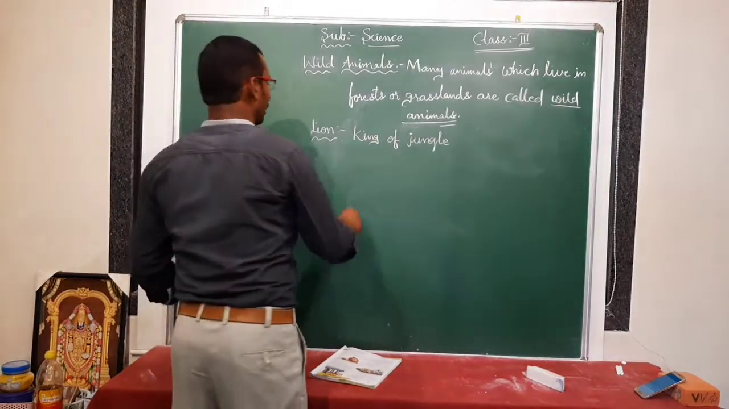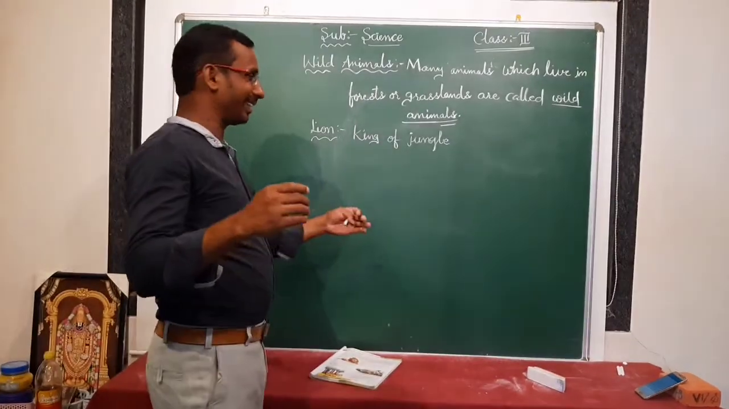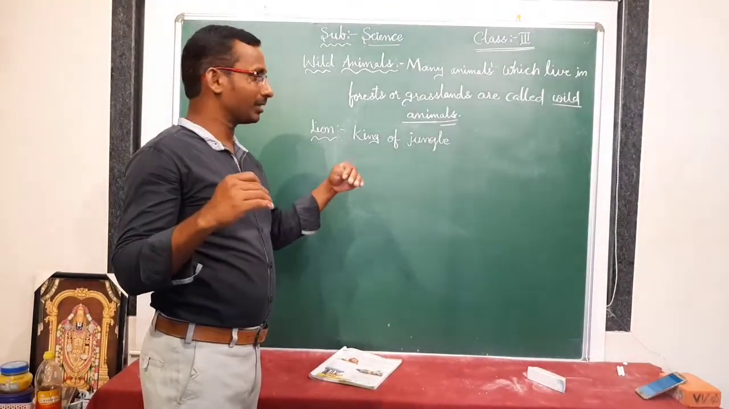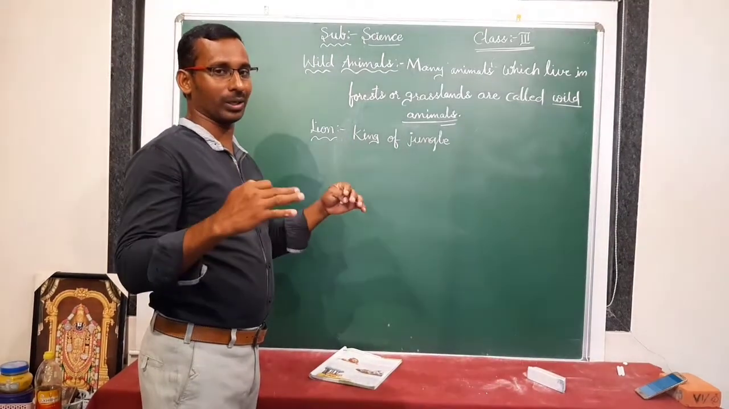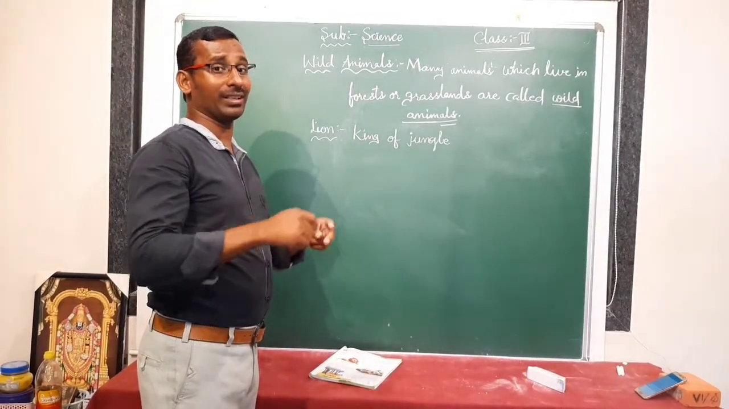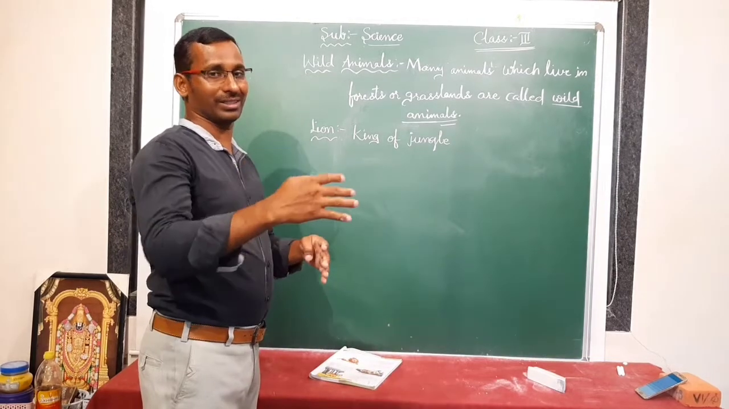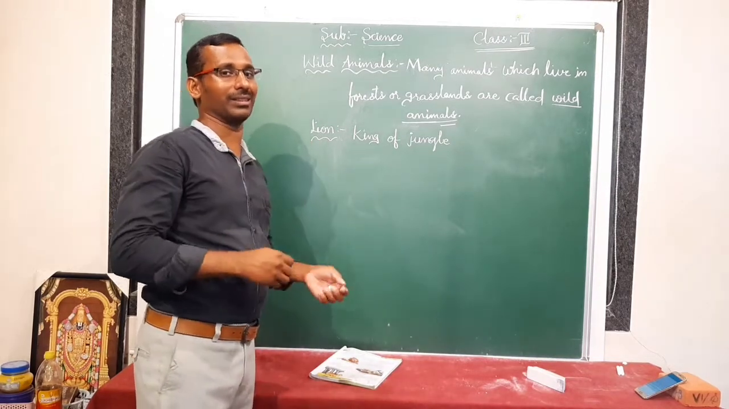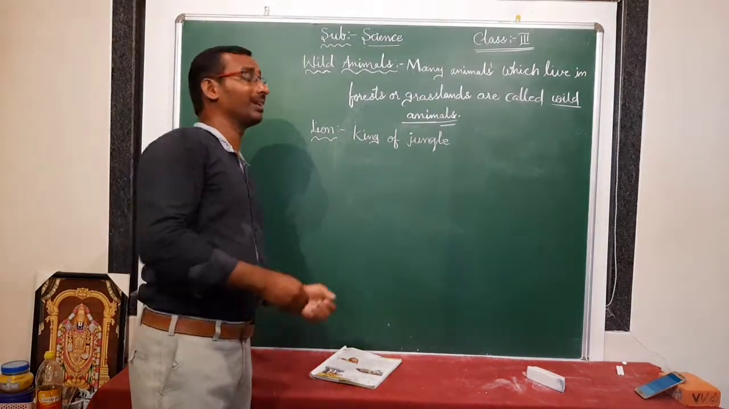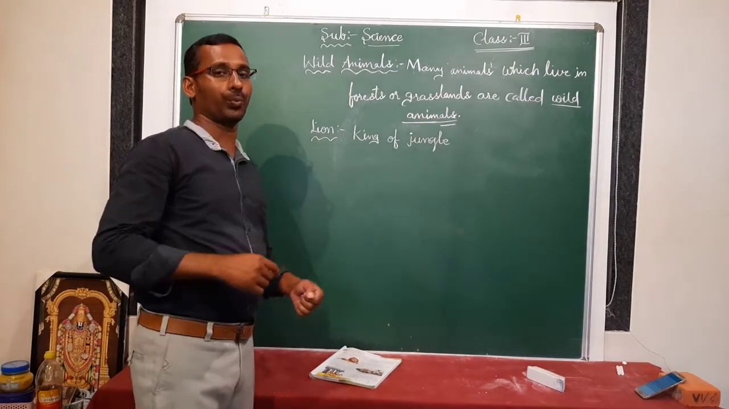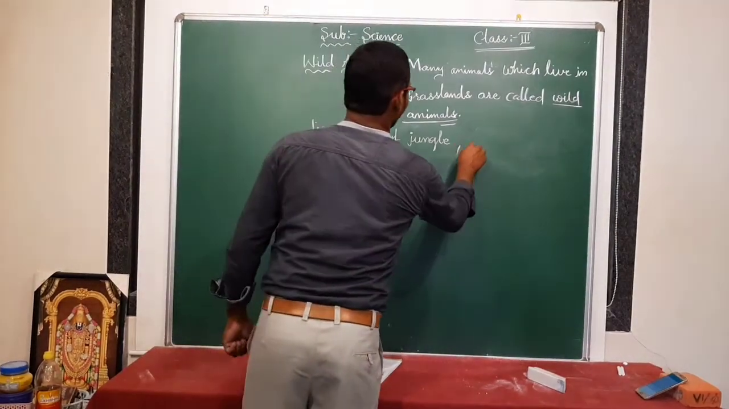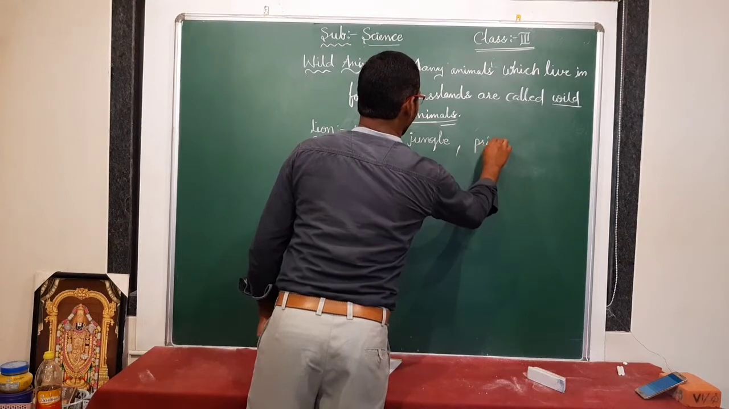They live in a group. They are not living singly, one or two like that. They live in groups of 5, 6, 10, 12, 15 like that. So a lion group is called a pride.